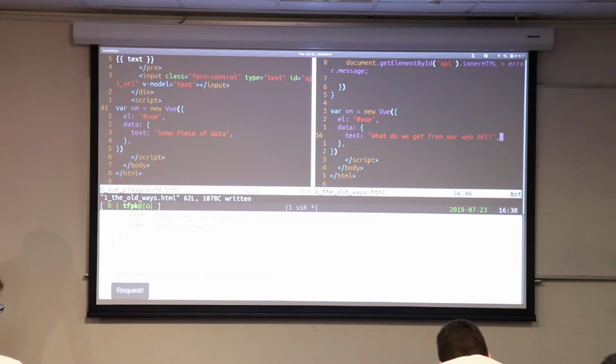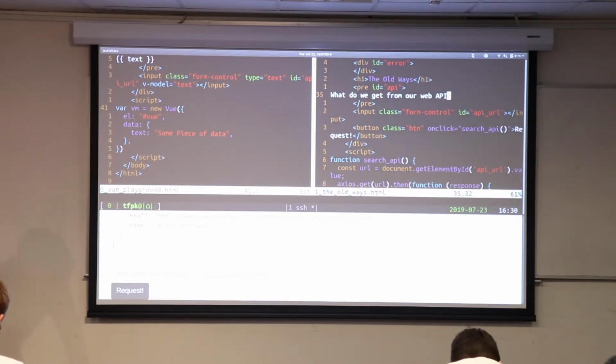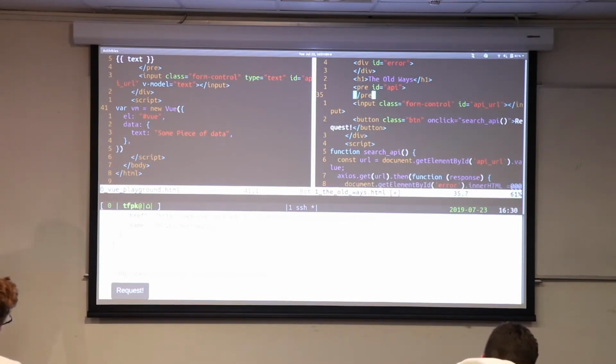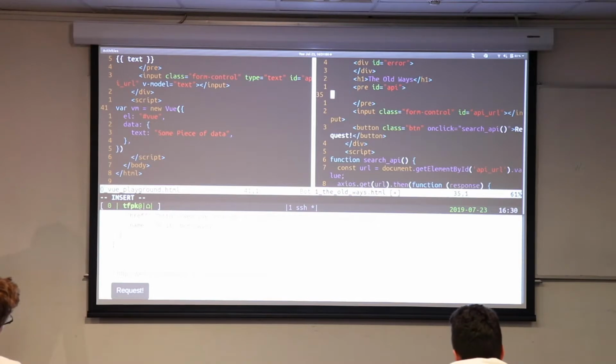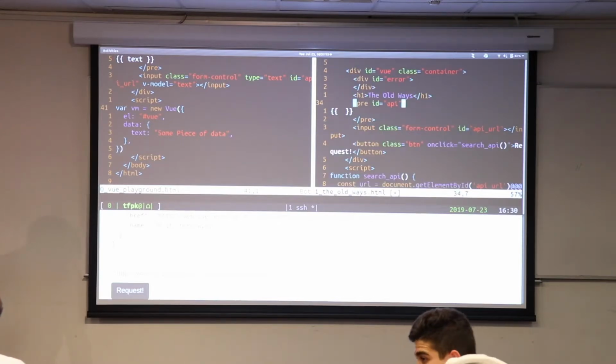Maybe, we'll see. So the first thing that I want to do is make this section here, that before we were setting manually, just be equal to whatever we've got down there. So for instance, down there we've got text. So we'll go back up here and set this to text.